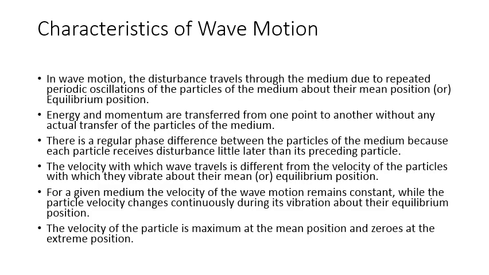So what are the characteristics of wave motion? In wave motion, the disturbance travels through the medium due to repeated periodic oscillations of the particles of the medium about their mean position or equilibrium position.